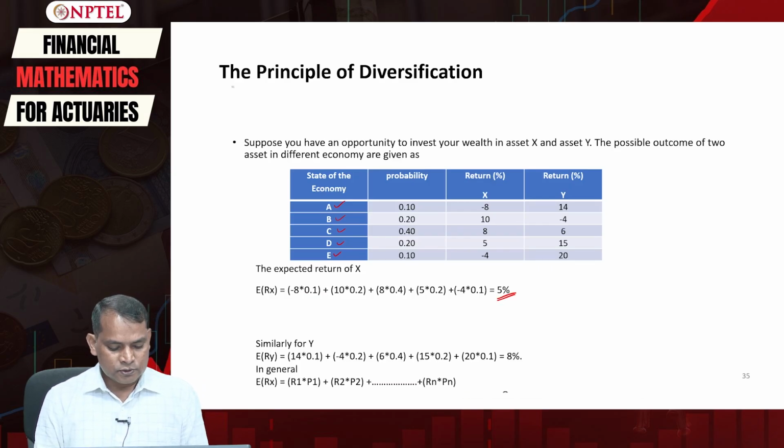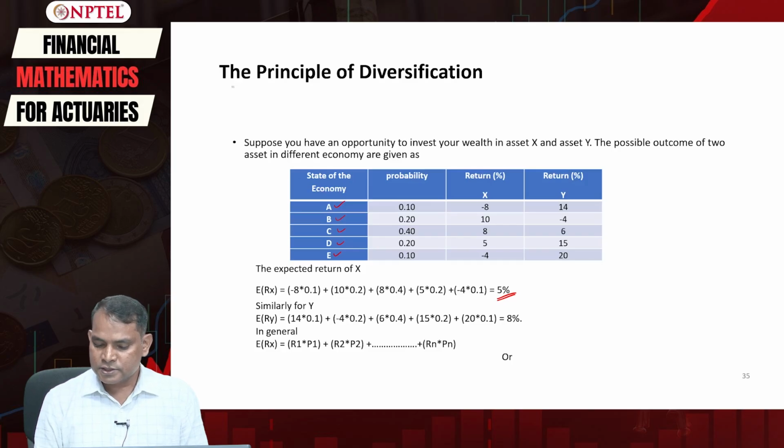Similarly, given these probabilities, we can compute the expected return for Y: 14 multiplied by 10%, minus 4 multiplied by 20%, 6 multiplied by 40%, then 15 multiplied by 20% and 20 multiplied by 10%.